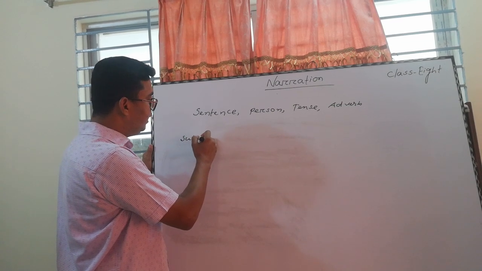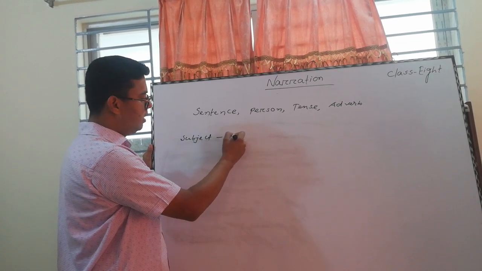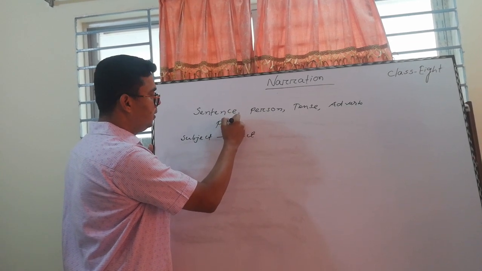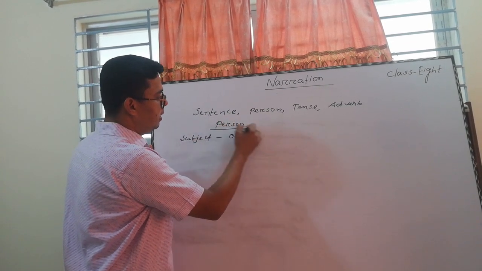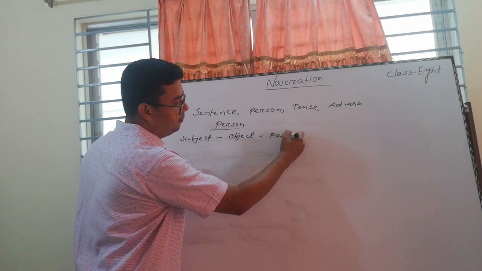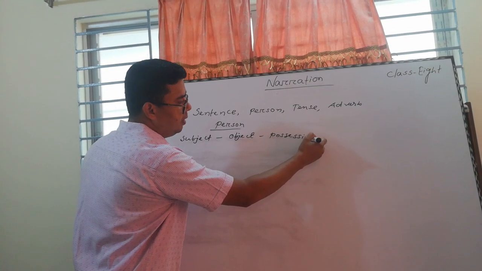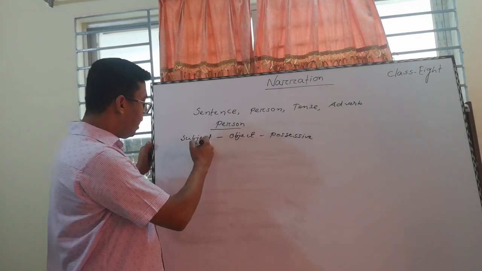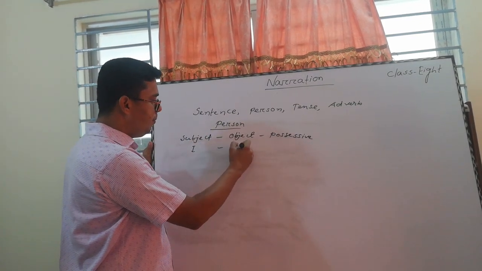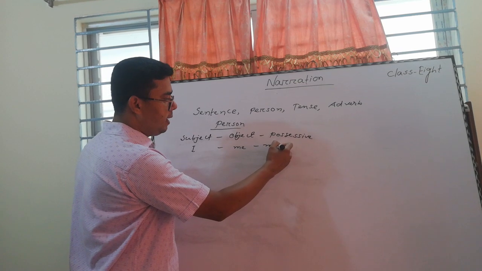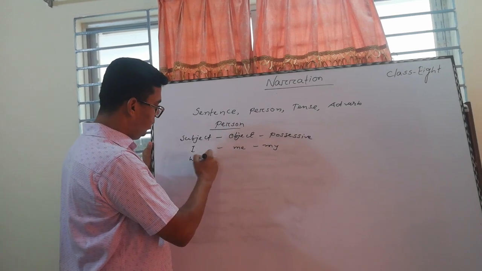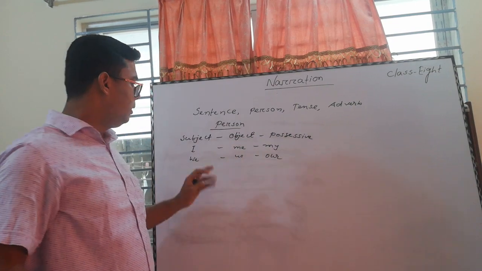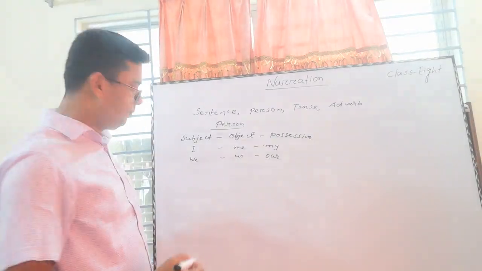Person has come in narration in three ways: subject, object, then possessive form. Subject, object, and possessive form. I, me, my, we, us, our. This is first person.